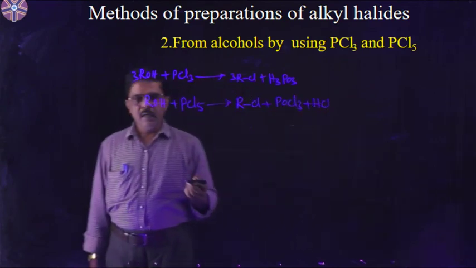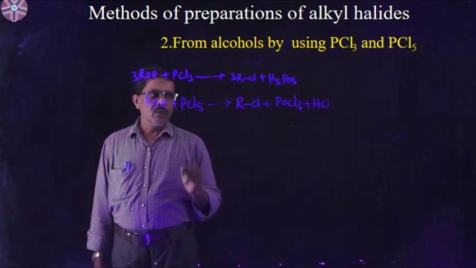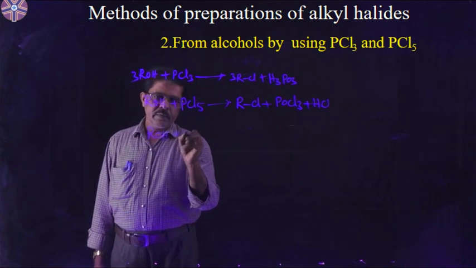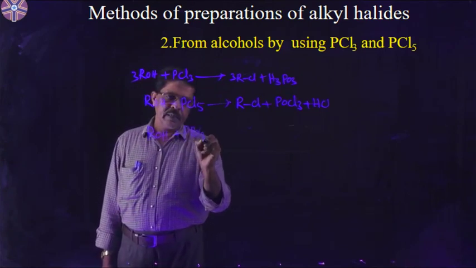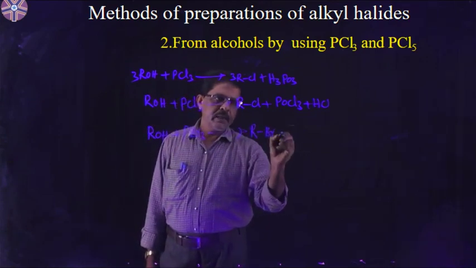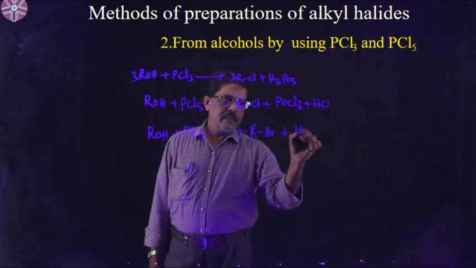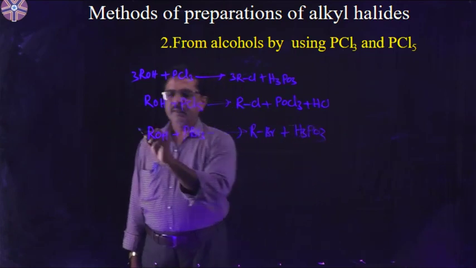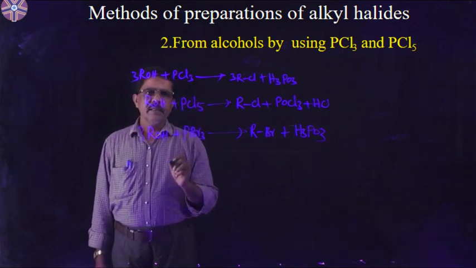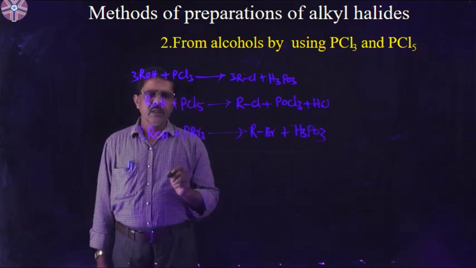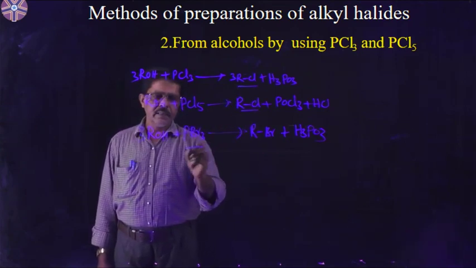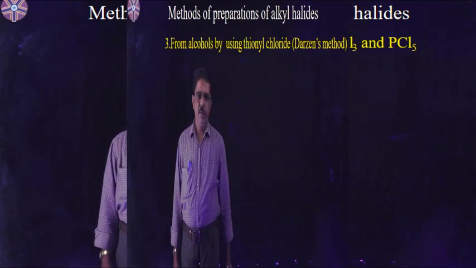But alkyl bromides can be prepared by using ROH with PBr3. With PBr3 we will get alkyl bromides, RBr, plus H3PO3. 3 moles we have to use. So alcohols react with PCl5 and PCl3, and we get alkyl chlorides. With PBr3 we can get alkyl bromides.